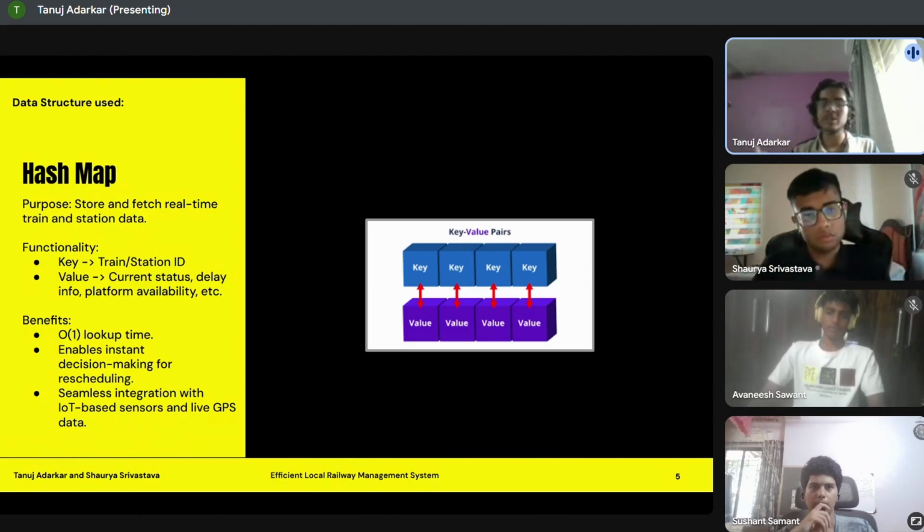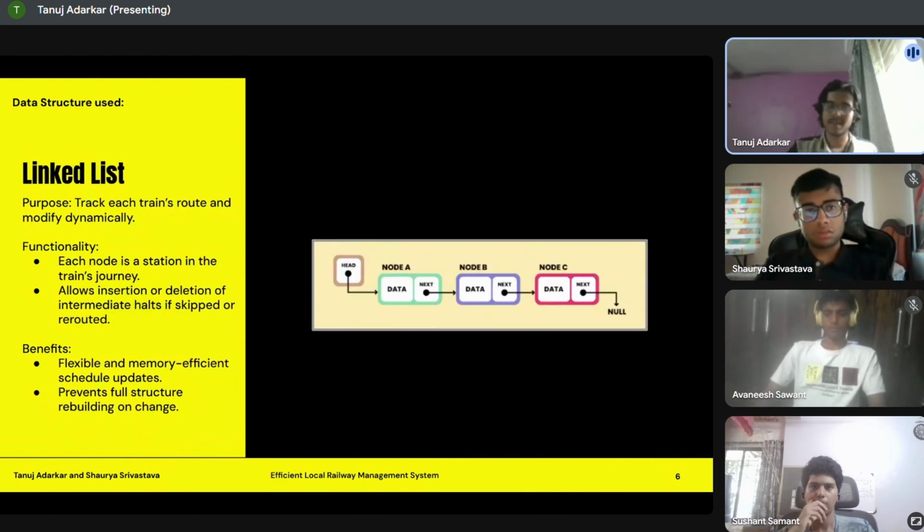A hash map also has a very cool feature that it can be seamlessly integrated with IoT sensors or even GPS data. Now, let's talk about another data structure, the linked list. The purpose here is to dynamically track the train schedule and the route. Each node is a station in the train's journey, and this allows insertion in the middle, or if the train has to skip a station, we can remove it very easily. The benefits are that it is flexible and memory efficient, and it prevents a full structure change. We do not have to change the entire data structure, we can just manipulate it as we go.